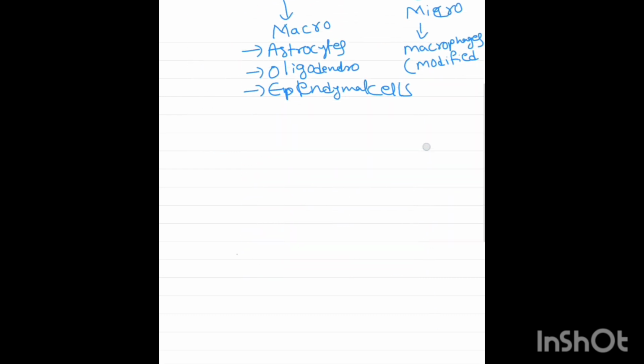Now let us learn the grading of the tumors before knowing the types of tumors. Grading. There are four types of grades: 1, 2, 3, and 4.